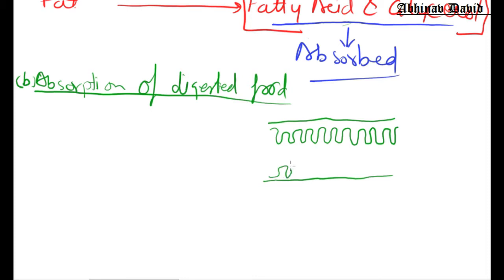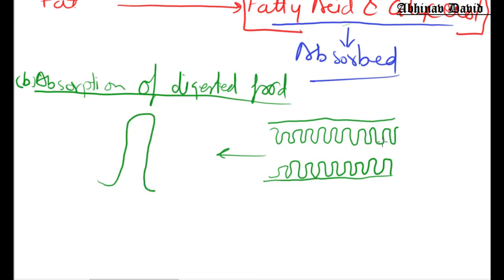I will enlarge one of the finger-like structures. These finger-like structures are called villi. Villi is plural, and the singular is villus.